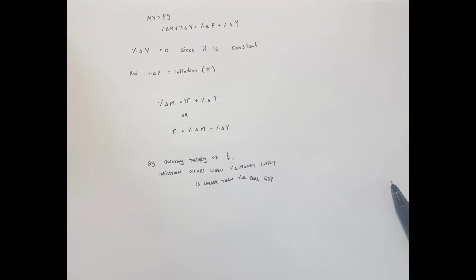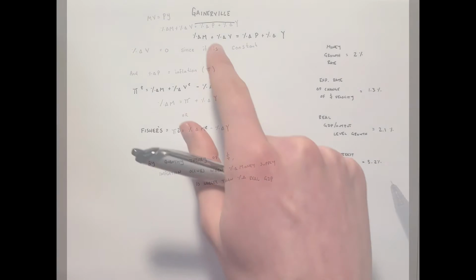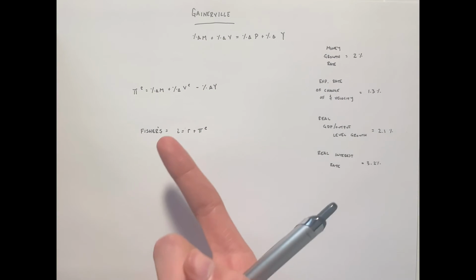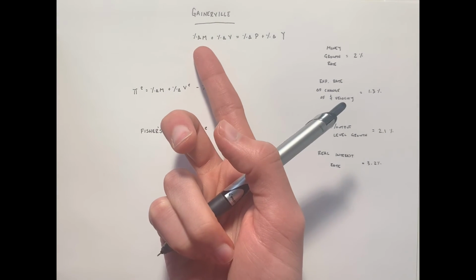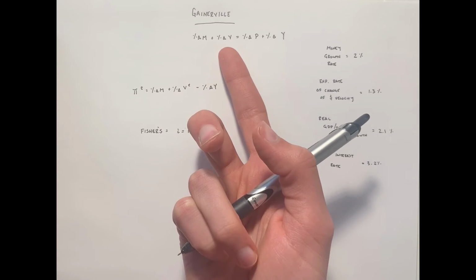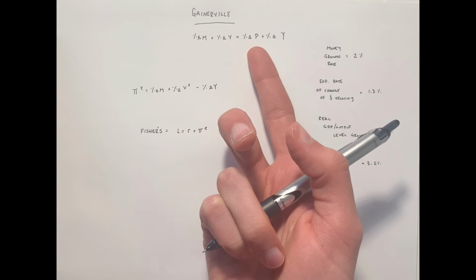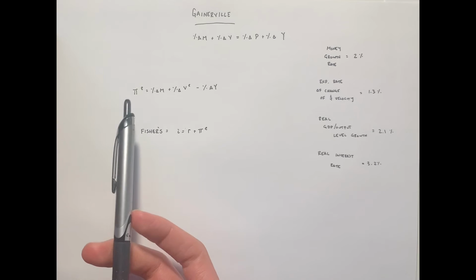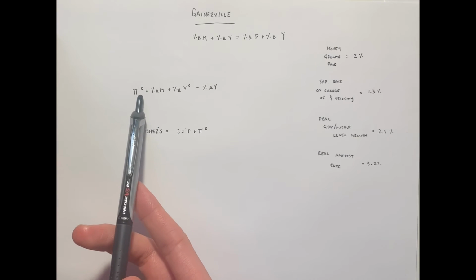And that, my friends, is very important. We'll go through an example right now. But remember this equation here. We can use this in the future as well: the percent change of money supply plus the percent change of velocity of money equals the percent change of price level plus the percent change of output, or real GDP. We can expect inflation in the future by using this equation. So the pi to the e, anything to the e, is just expected. That's just a notation for expected change. So that's not known, but expected by the government or the central bank, whatever.